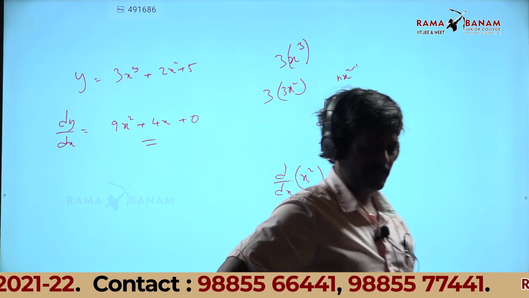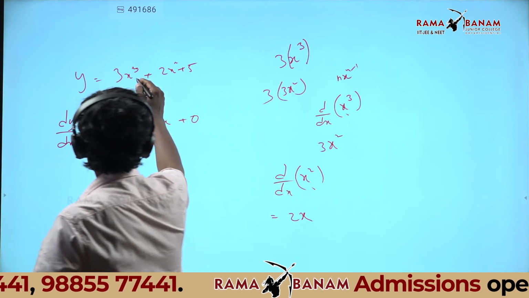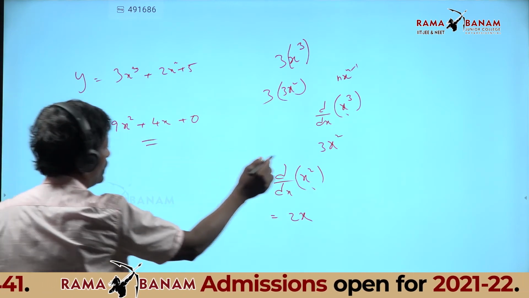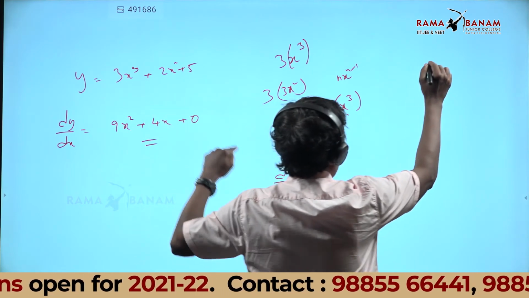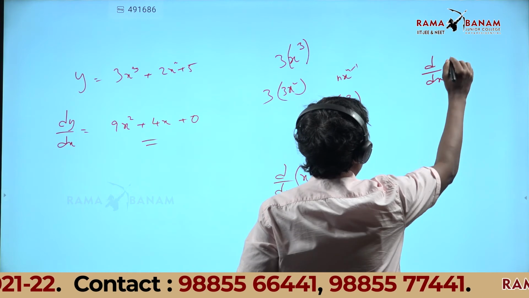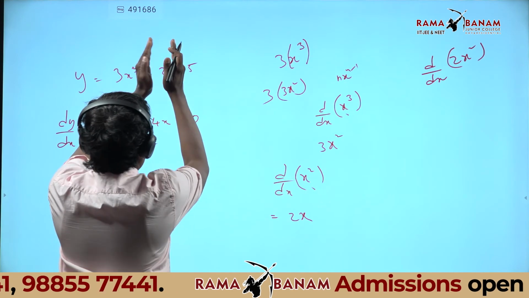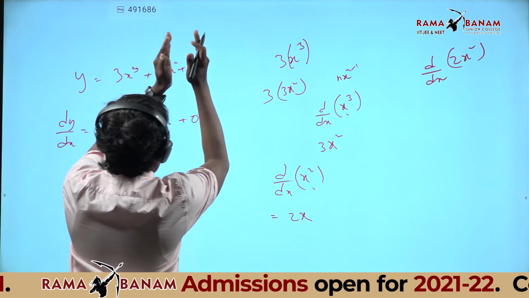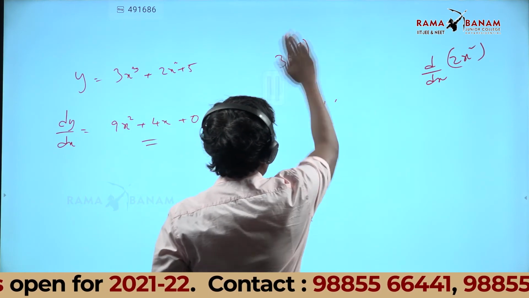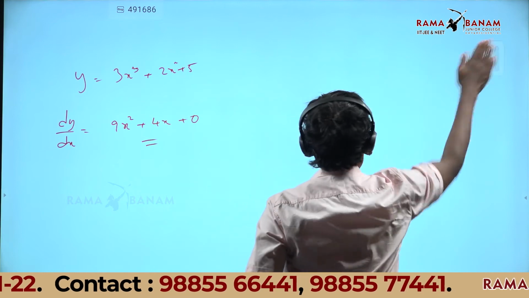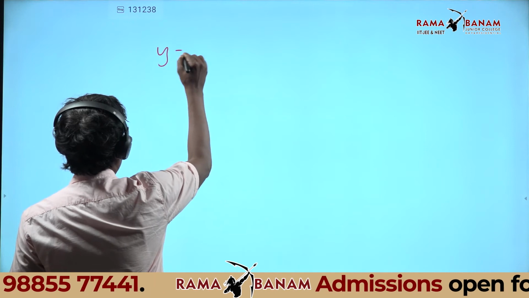Sir, again why we should do x square derivative, sir? Where? Here? This one, sir, right side. In the second option, what you have is 2x square, no? Actually, we have to write d by dx of 2x square. I want derivative of 2x square, I want derivative of 3x cube, I want derivative of 5. Step by step if you want. Now I am doing here step by step, you can see. No need. Listen. Y equal to x sin x.